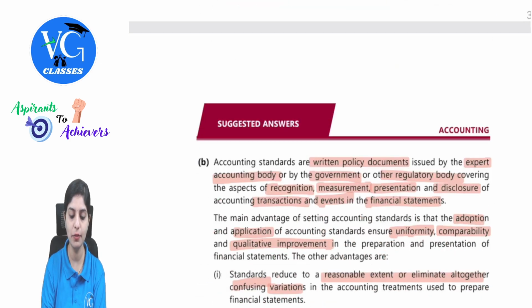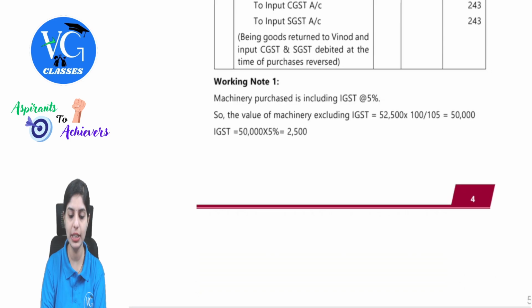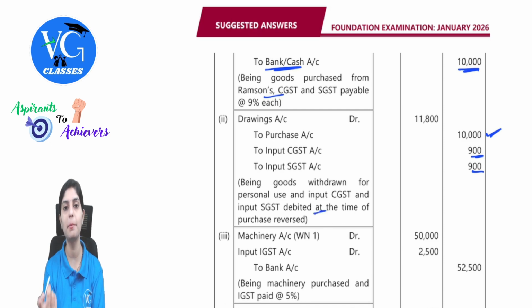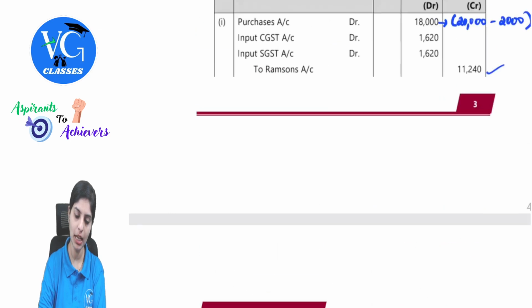So we will write this for purchases and charge GST along, 10,000 to purchases, to input CGST, to input SGST at the GST amount. The total will be debited to drawings. Being goods withdrawn for personal use and input CGST, SGST debited at the same time as purchases reversed. Here the word which you clearly have to use is reversed.